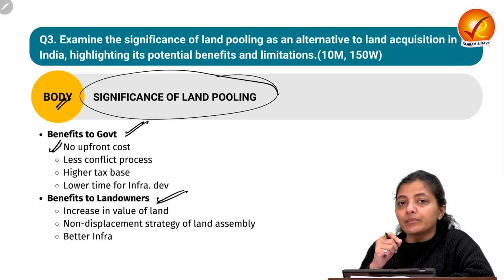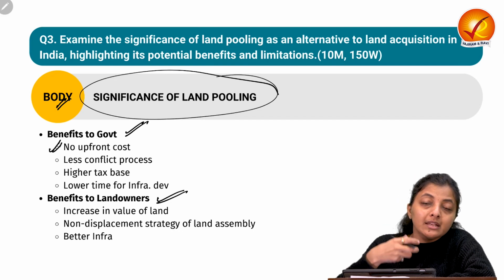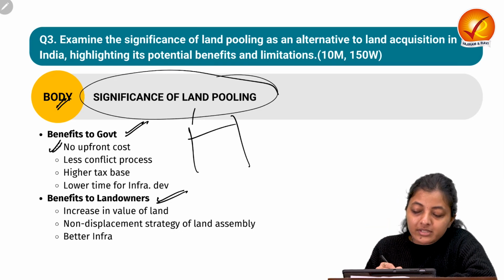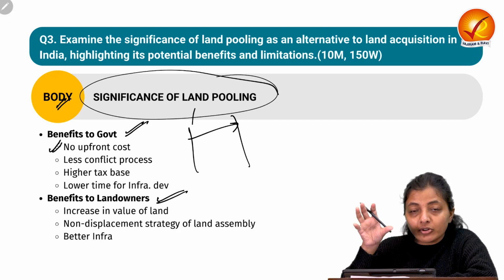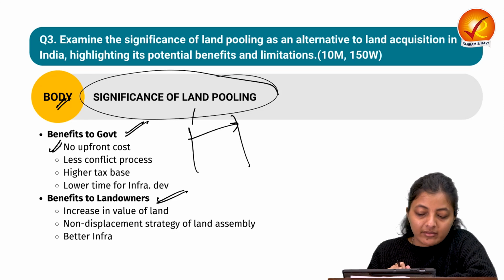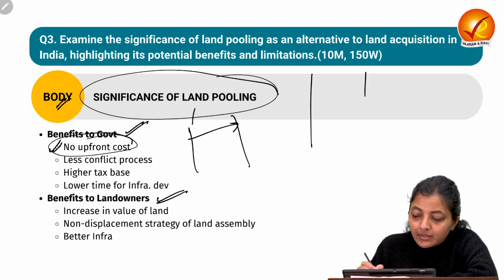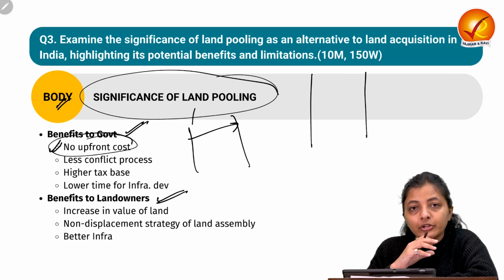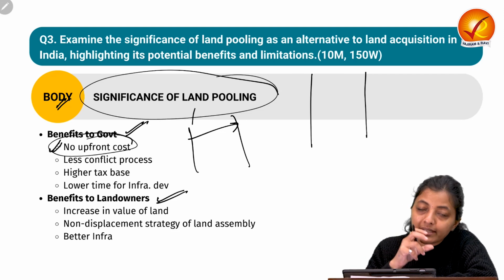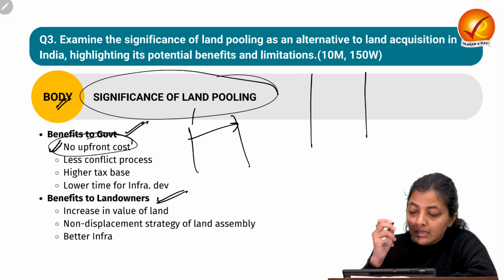The government does not have a need to spend on land acquisition in the initial stages. So all the cost for the land acquisition is now being saved. There is no upfront cost. Earlier the government was spending a huge amount on land acquisition, now it is getting saved. So the government can build better infrastructure.